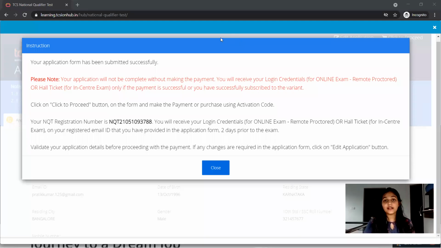So I have submitted my registration, my personal details here. So you can see this will be given. So this is your NQT ID, and you have to make your payment just before the date ends, because if you have not made your payment, this registration will not be valid. So while you go for the registration, just do it.